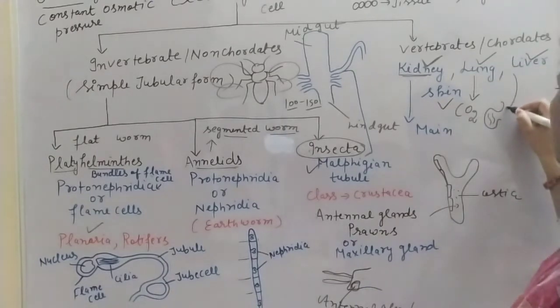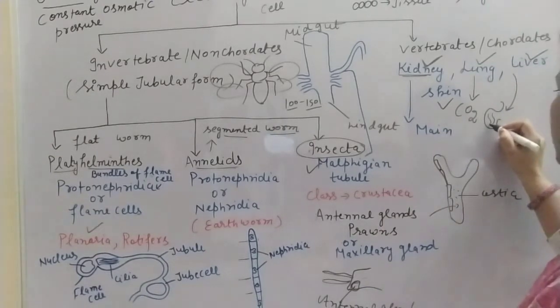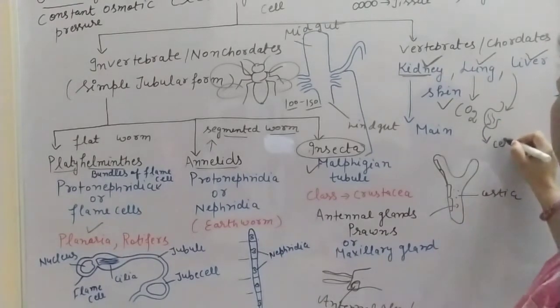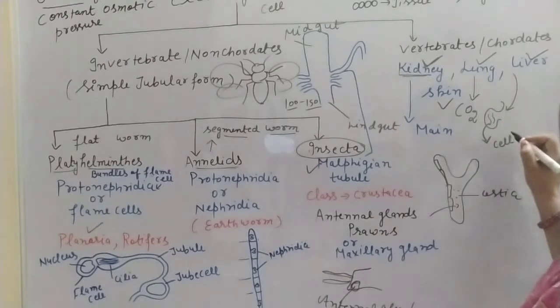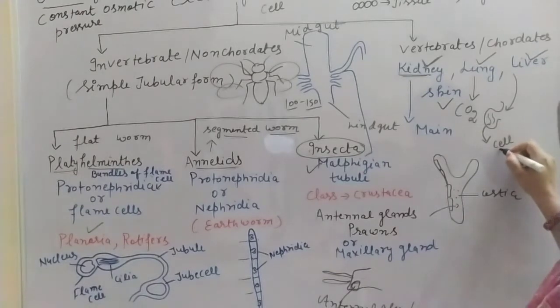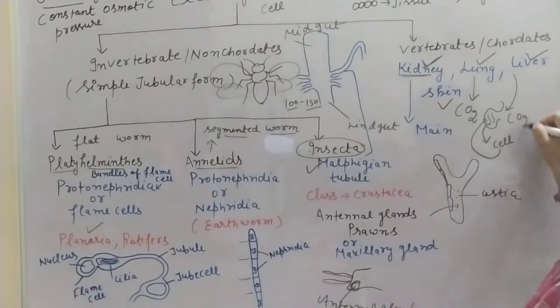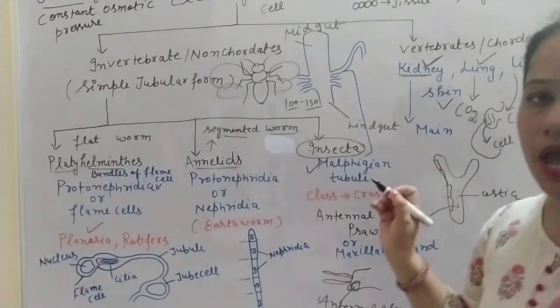Firstly, from outside oxygen is coming. From the surface of alveoli, oxygen goes to the blood, and then the blood gives carbon dioxide to the alveoli,